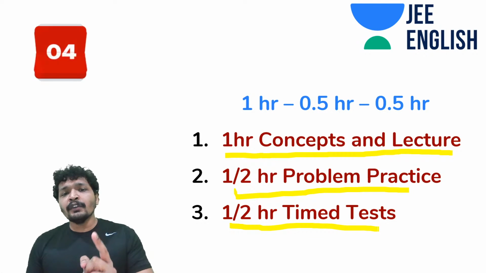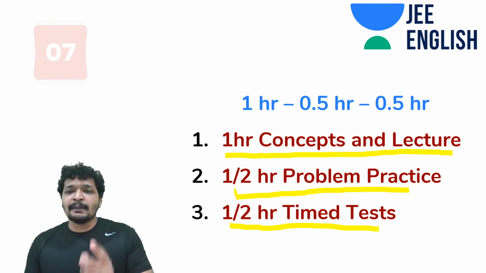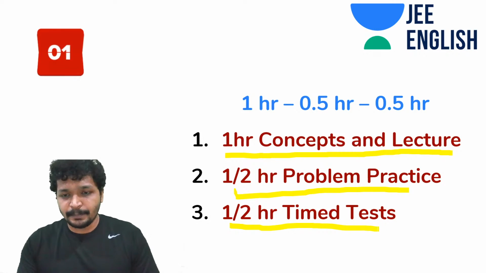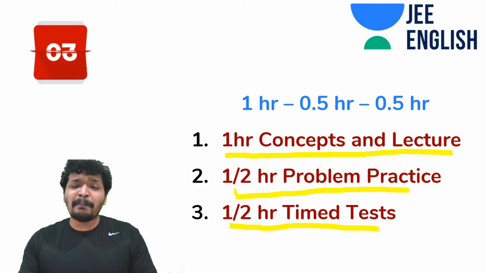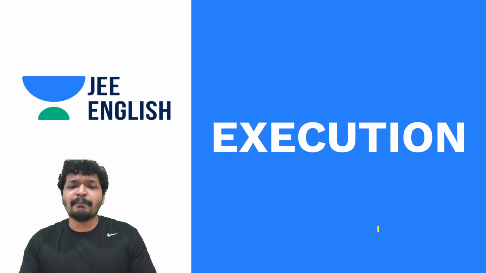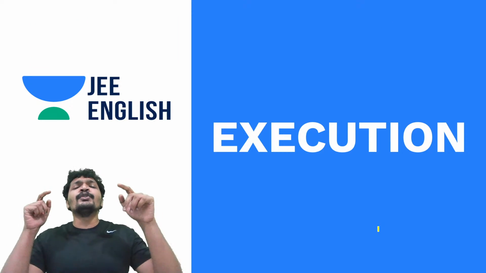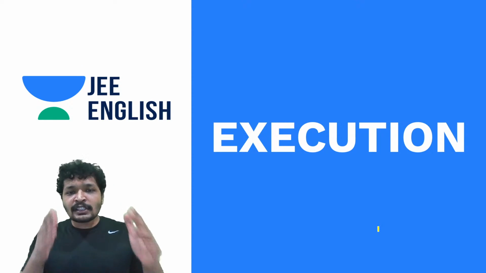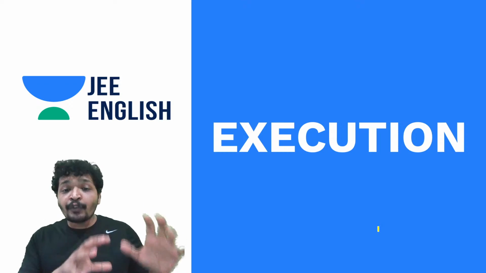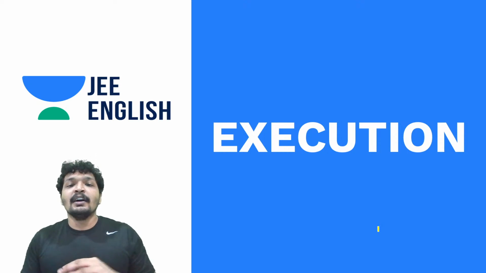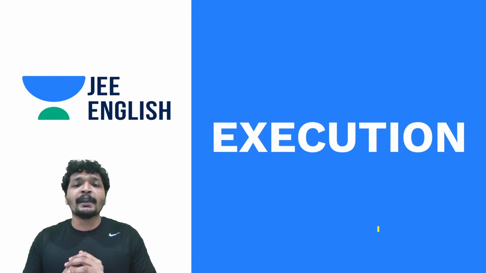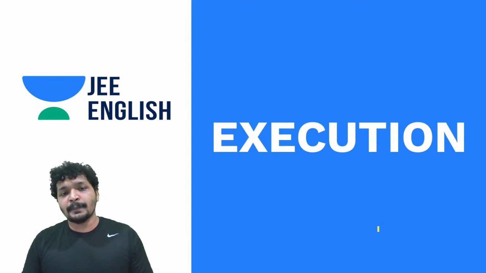And you are going to give 1 hour for concepts on lightweight and half an hour on problem practice and time tests. That being said, your planning is complete but not yet complete. You need to do the execution part, the action, the most necessary part of it. Until now you have only planned how much time you are going to give, what you are going to do, what those topics are, but how do you pick up those topics?